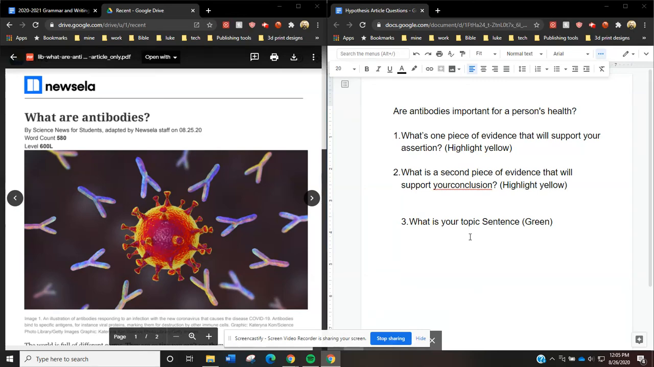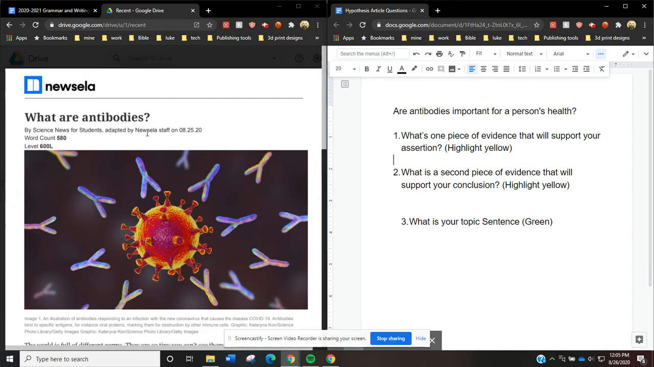Okay, for this assignment, I'm supposed to answer the question, are antibodies important for a person's health? I'm supposed to find two pieces of evidence to support my conclusion, and then I need to make sure I have a good topic sentence. I have to write a really good topic sentence with two pieces of evidence to support it. All right, let's take a look at this article.